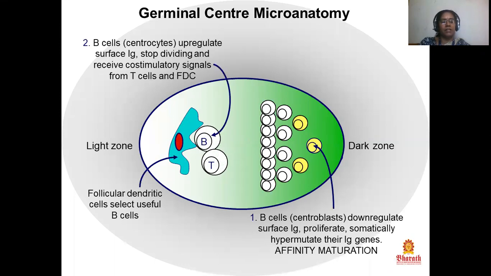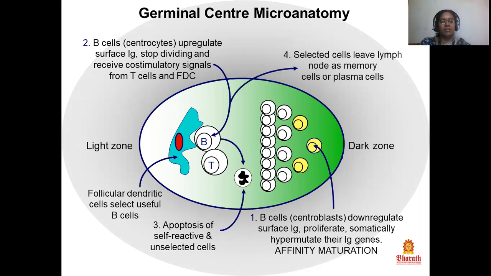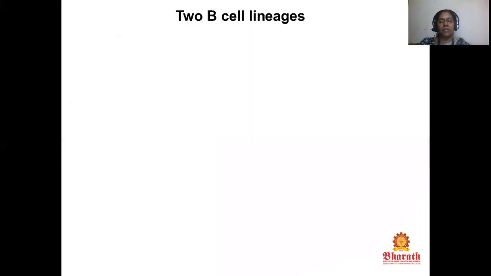Follicular dendritic cells select useful B cells. The B cell down regulates surface Ig, proliferates, and somatically hypermutates the Ig genes, which is affinity maturation. The B cell that up regulates surface Ig stops dividing and receives signals from T cells and FDC. Self-reactive and unselected cells undergo apoptosis, and selected cells leave the lymph nodes as memory cells or plasma cells.